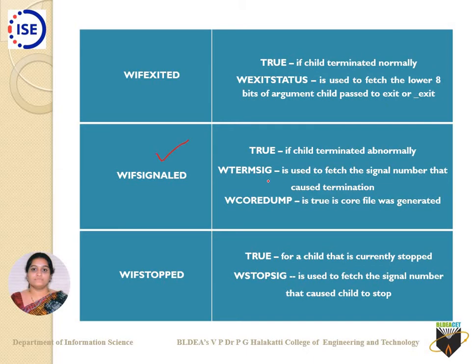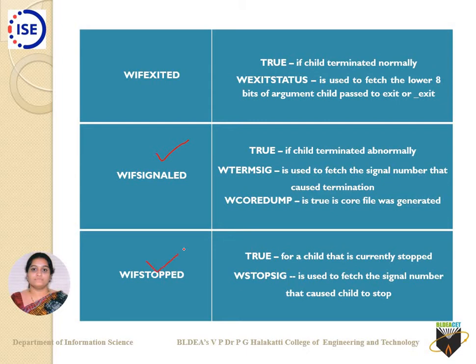WIFSIGNALED is true if the child terminated abnormally. There are two different ways of termination of that child. One is WTERMSIG and one more is WCOREDUMP. WTERMSIG is used to fetch the signal number that caused the termination. WCOREDUMP is true if a core file was generated.